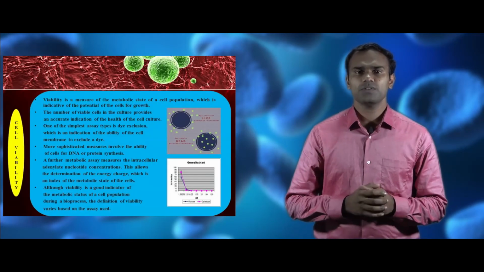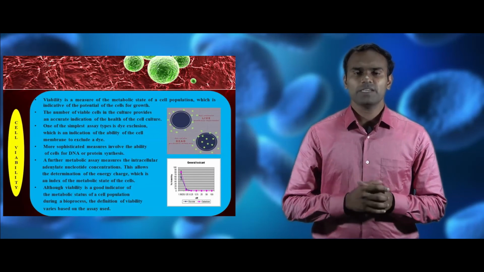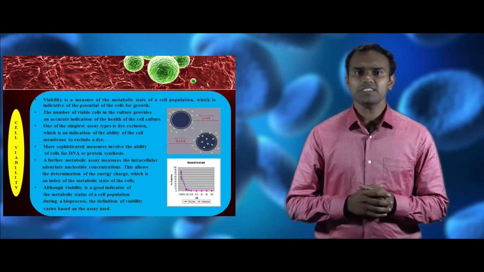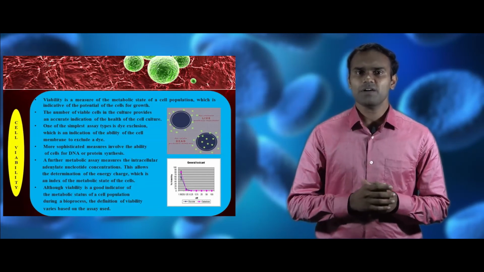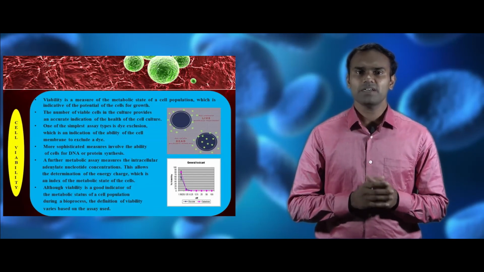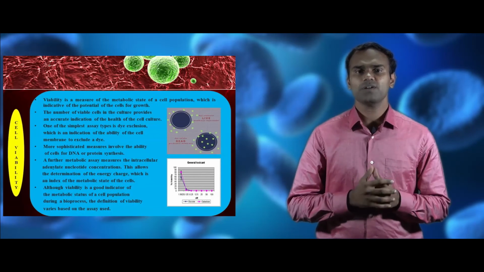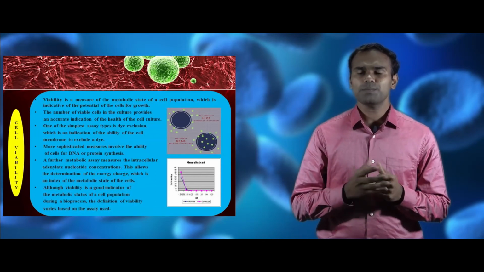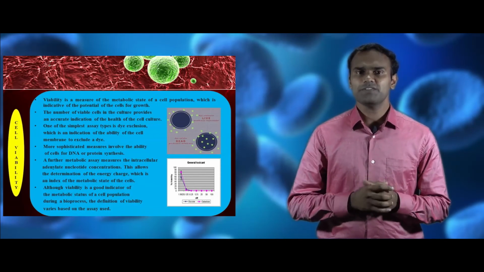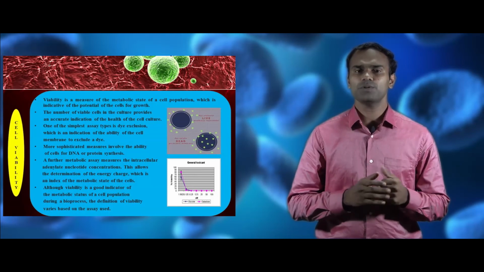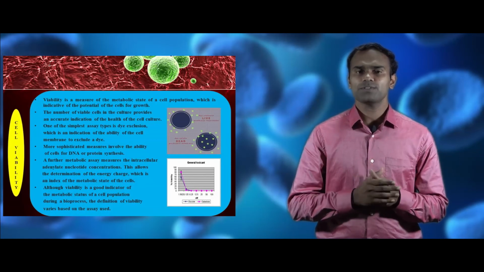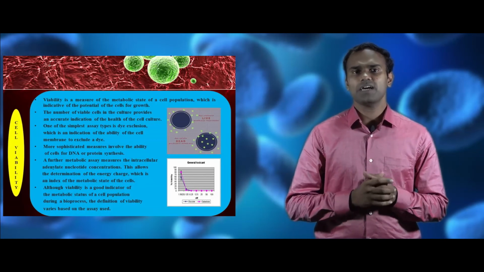Now we will see about cell viability. Cell viability is a measure of the metabolic state of the cell population, which is indicative of the ability of the cell population to grow. The number of viable cells provides an accurate indication of the health of the cell culture. The simplest assay is dye exclusion, which is indicative of the ability of the cell membrane to exclude dye. This protocol can be utilized in microscopic cell counting and image analysis.